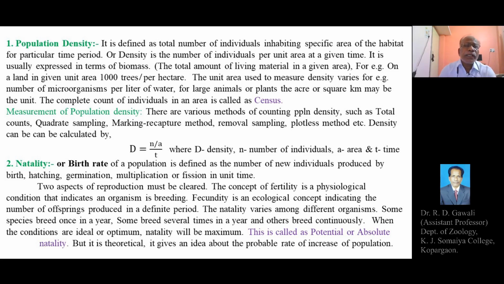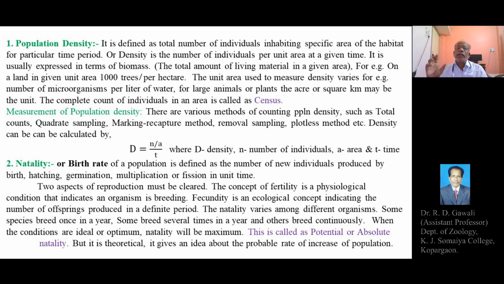Then the next point is natality. The next characteristic of the population is natality. What is natality? Natality is the birth rate of the population, means the number of individuals produced in a particular population or belonging to a particular species. Natality or a birth rate of a population.